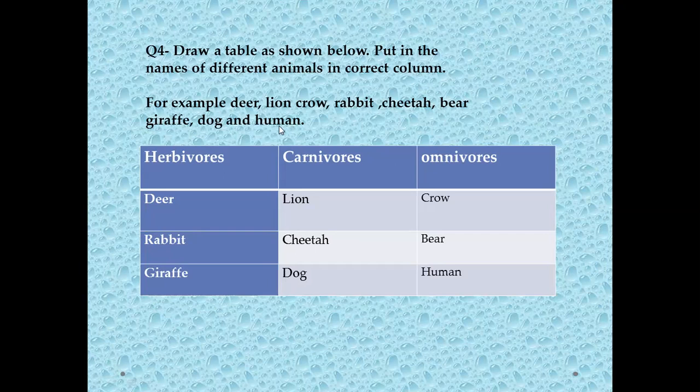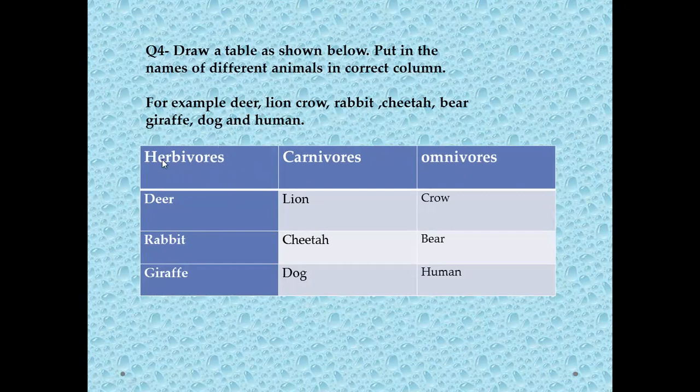So what you will do, you will draw a table like this. As we have already learned, there are three kinds of groups of animals: herbivores, carnivores, omnivores. So you will put the correct animal in the correct column. Which animal belongs to which group?